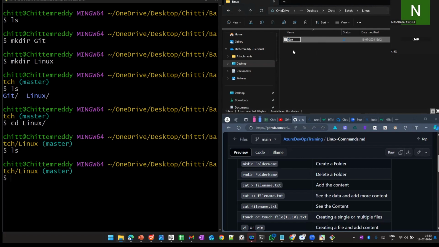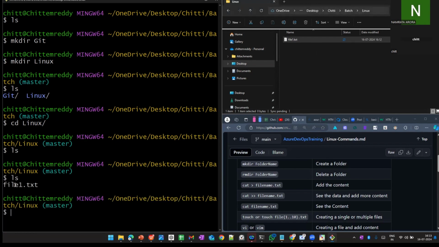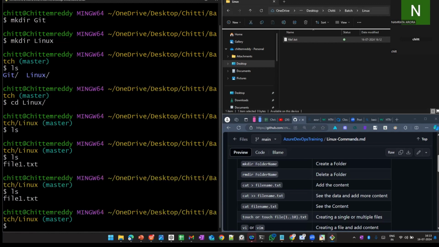Now I have created a file, file1.txt. Previously I gave the ls command and there were no files, but now if you give ls, I can see this was created by Windows. I did not create it from the command interface. So I want to create a file in the CLI, the command interface. How will I create it? I want to create a single file using the cat command. If you see here, this is done.